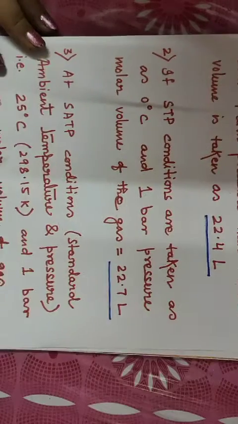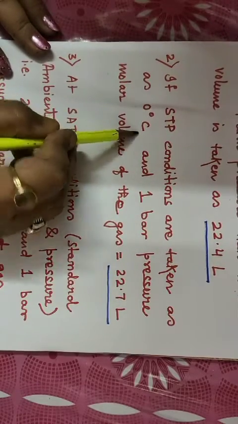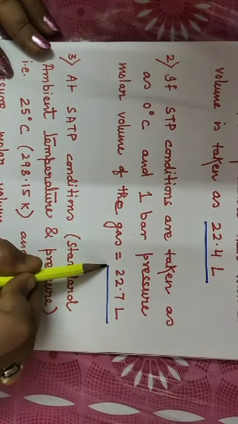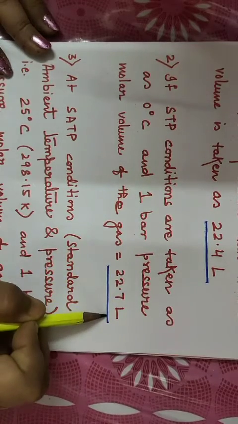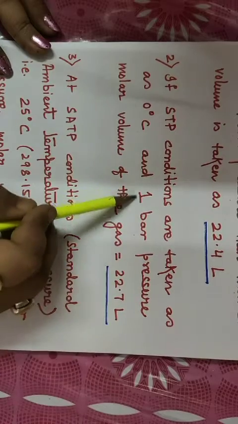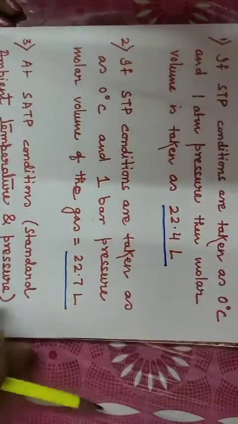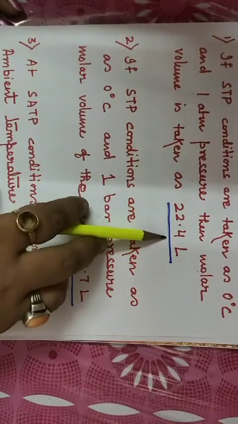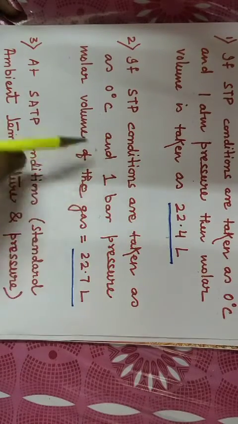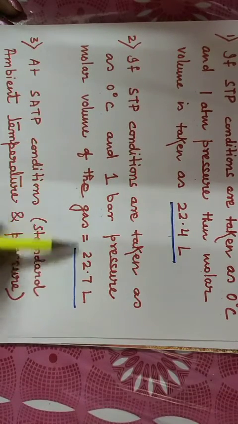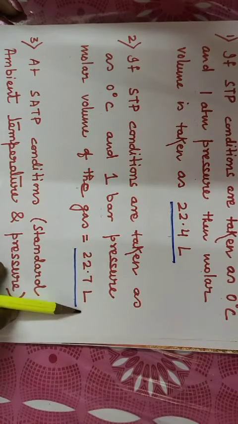If STP conditions are taken as 0 degree Celsius and 1 bar pressure, then molar volume will change to 22.7 liters. So there is a change. Here we take 1 bar, here we take 1 atm. So if it is 0 degree Celsius and 1 atm, then the molar volume will be 22.4. But if it is 0 degree Celsius and 1 bar, then the molar volume will be 22.7 liters.